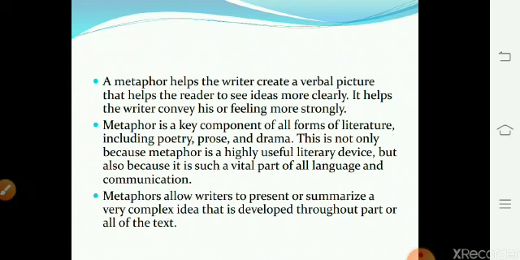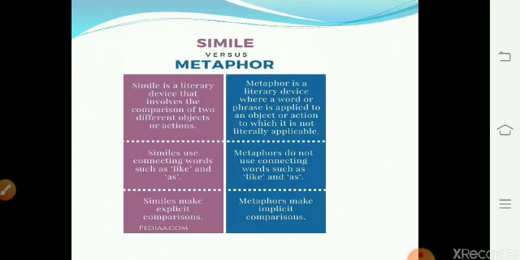Now we are going to see the difference between simile and metaphor, or we can say we are going to revise the difference between simile and metaphor. Simile is a literary device that involves the comparison of two different objects or actions, whereas metaphor is a literary device where a word or phrase is applied to an object or action to which it is not literally applicable. We have seen many examples. Simile uses connecting words such as like and as. Metaphor does not use connecting words such as like and as.